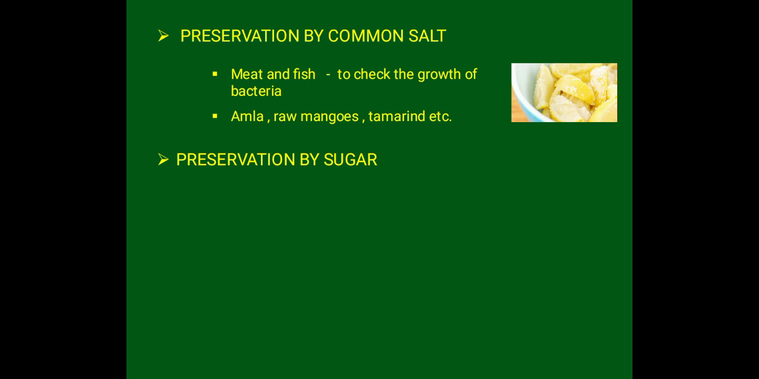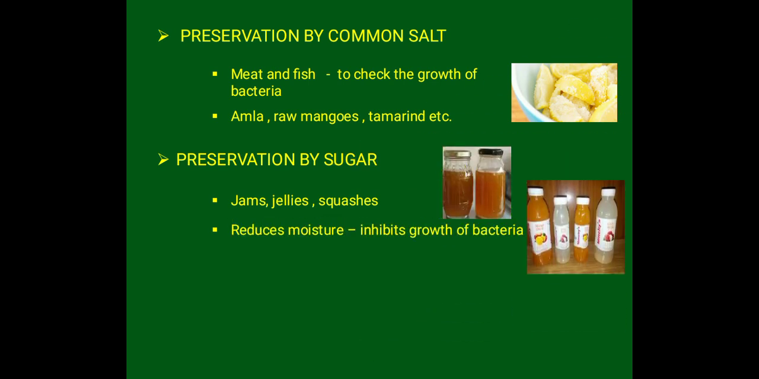Correct. Next method is preservation by sugar. The most common are jams, jellies, squash. Squash is nothing but sharbat. Okay, though that is termed as squash, they are also preserved by sugar. Now what sugar actually does is reduce the moisture. Moisture is responsible for the growth of microorganisms. So if there is no moisture, the microorganism will not grow. That is, it inhibits. Inhibits means stops. It stops the growth of bacteria.